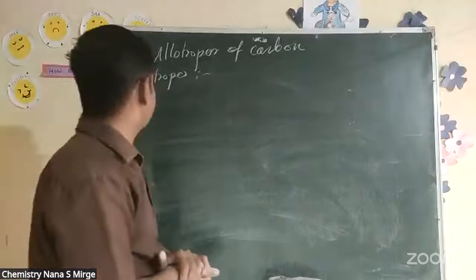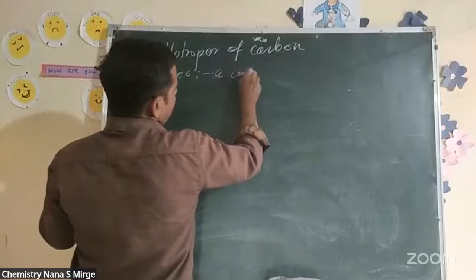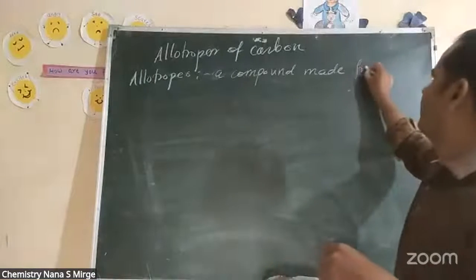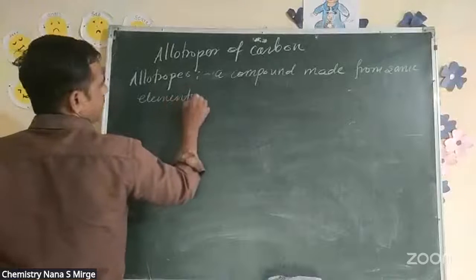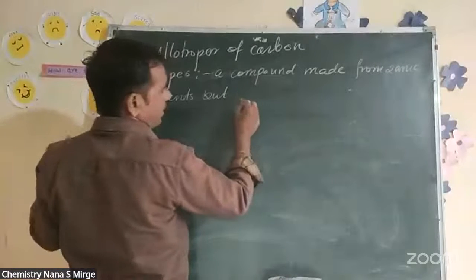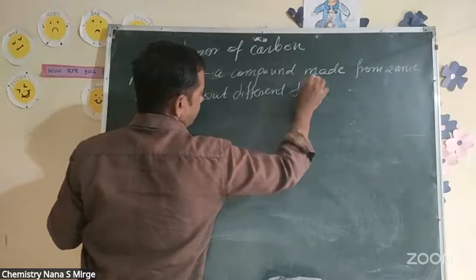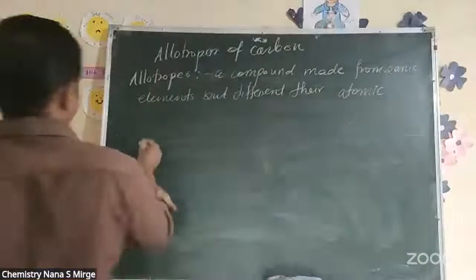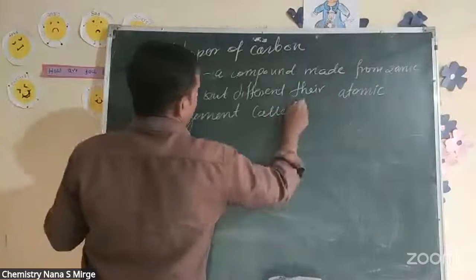Allotropes means a compound or element made from the same element but with a different atomic arrangement. This is called allotropy.